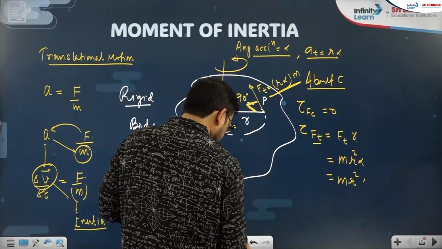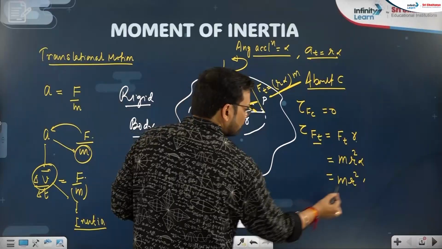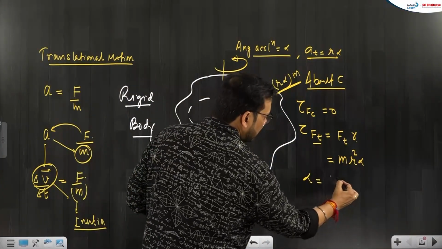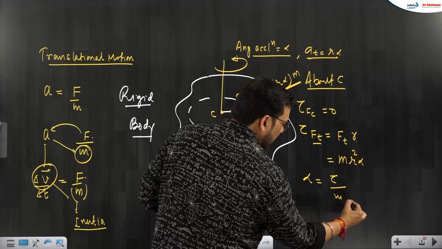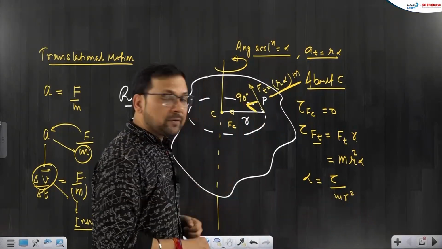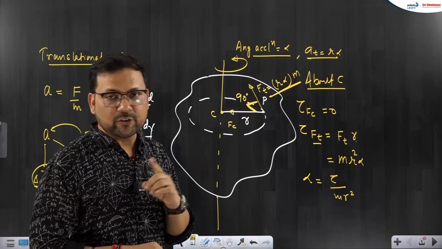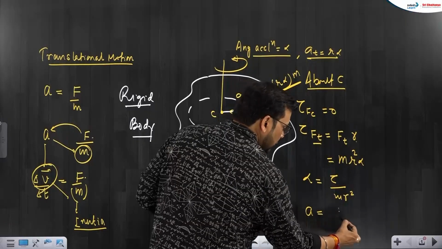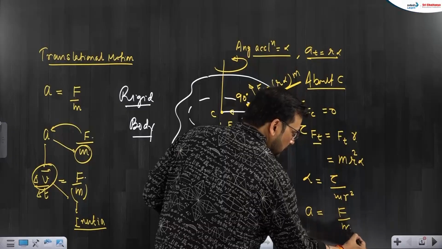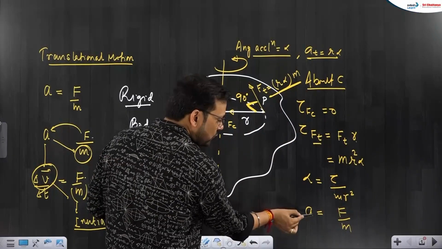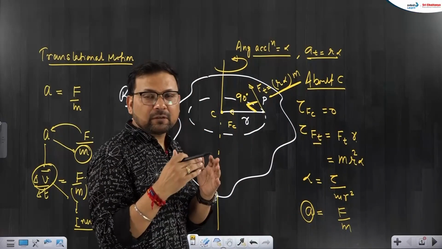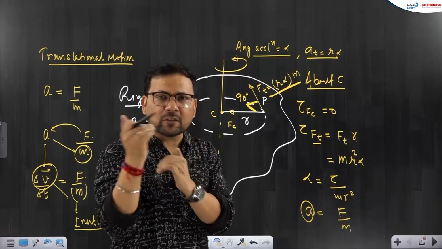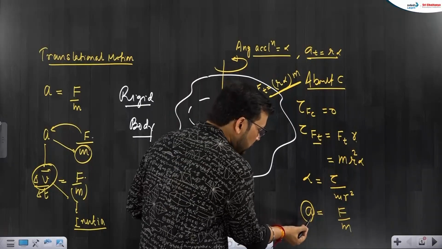And if I want to write the alpha value, alpha equals torque by m r square. What is alpha? Angular acceleration. What is linear acceleration? Linear acceleration is force by mass. So what role was a doing? A was acceleration. Acceleration was speeding up, speeding down, changing the velocity. Changing velocity is done by acceleration.